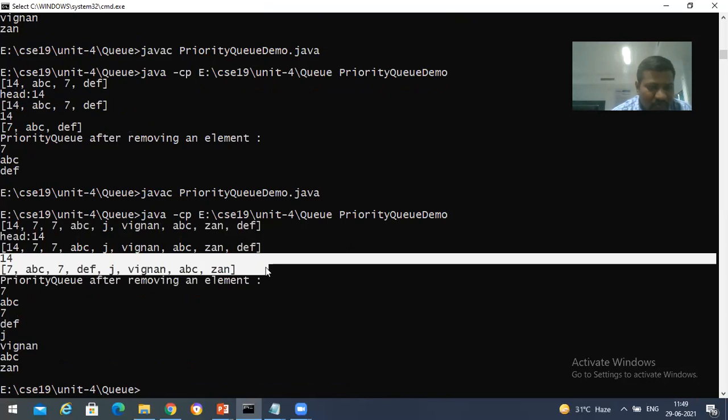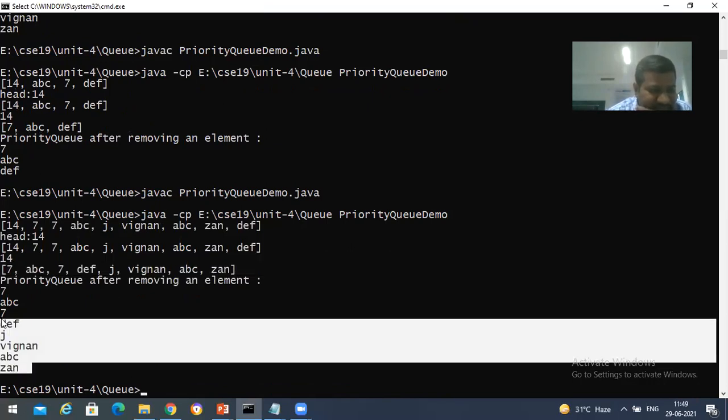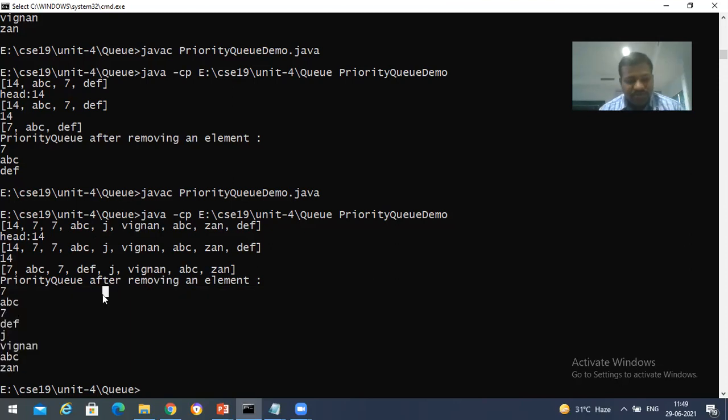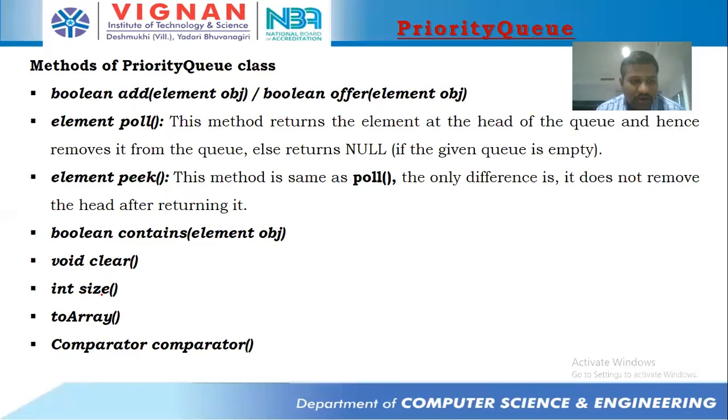Even after performing poll also, it's not giving an appropriate thing. Okay, I think we need to go with only comparator, I think. If not, it's going to take randomly. It's not going to follow the natural ordering also. Okay, students, I will look into it and I will get back to you about this.